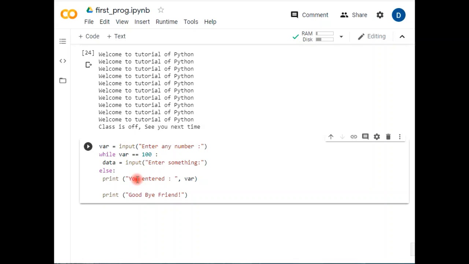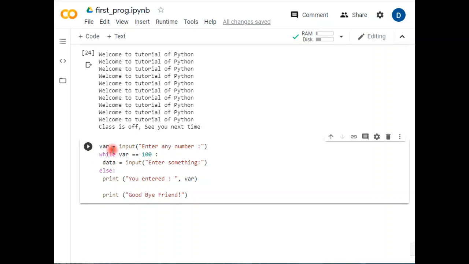Here we have taken an example where we give the user a choice to enter the number, and we created the while so that when it is equal to 100, only then this situation is satisfied. Otherwise, it prints you entered whatever the variable is. I changed it here to data instead of this variable, and finally the last message comes.